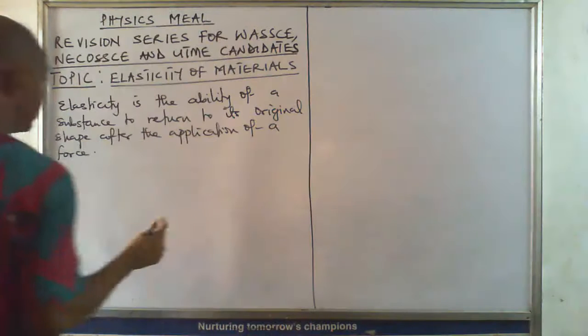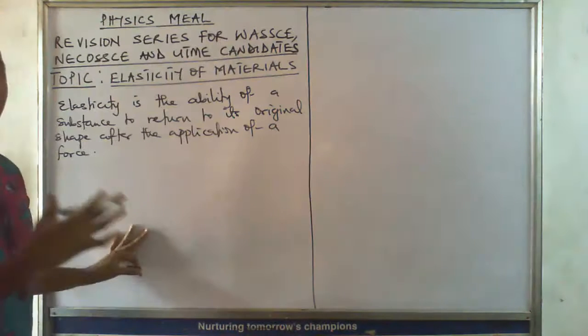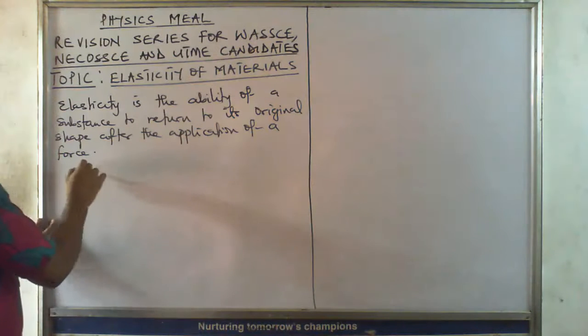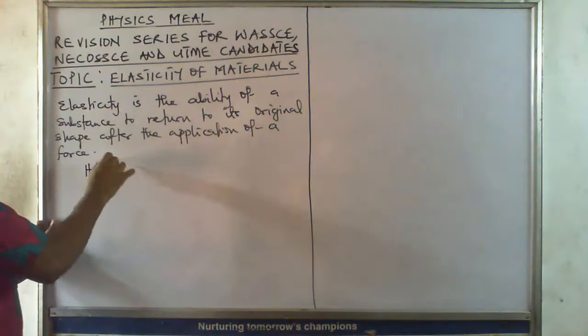Now, there is a law that we need to look at, and that law is the Hooke's law. Remember, it's revision that we are looking at. There's a law that is very, very important, what we call Hooke's law.